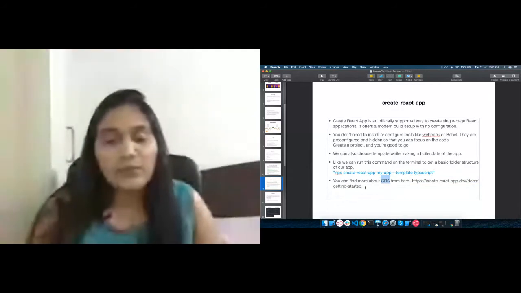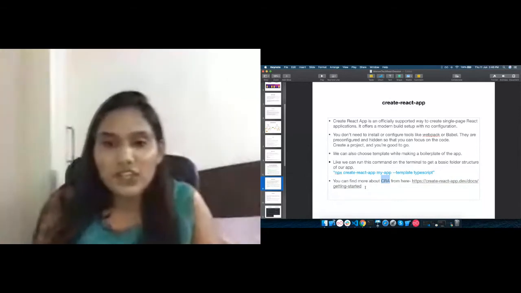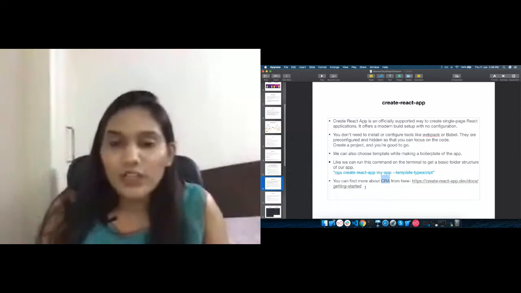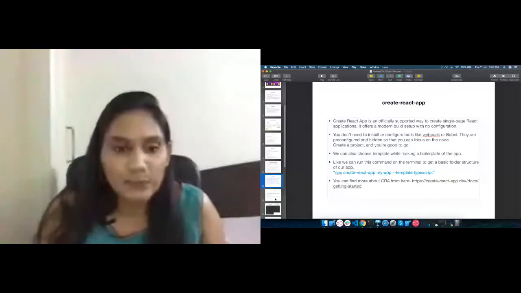And the main purpose of ejection of any application is that the current implementation, how Create React app has implemented the things, is not fulfilling all your requirements. Then you want to eject your application and you want to configure those things by yourself, then you can easily do it.